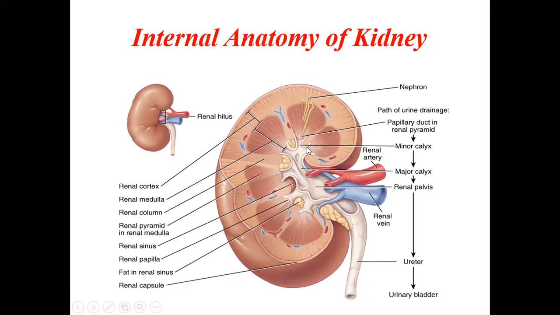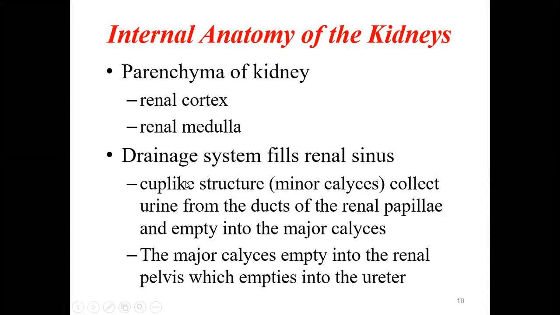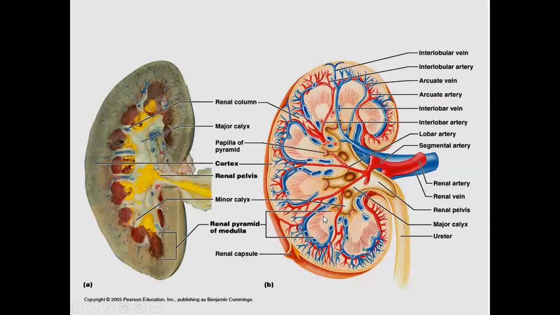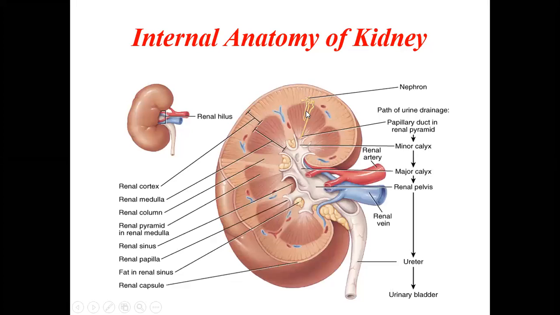You see here, all the pyramids are opening into the minor calyx, and these minor calyces join together to form the major calyx. The cup-like minor calyces collect the urine from the ducts of the renal papillae and empty into the major calyx. This is the structure of one nephron. The nephron is the structural and functional unit of the kidney where urine is produced. In the nephron, urine is produced and poured through the renal papillae into the minor calyx.